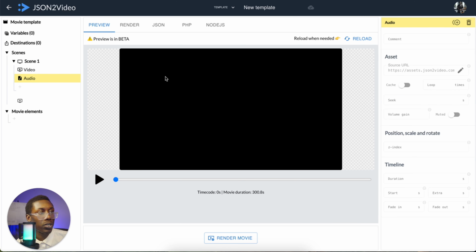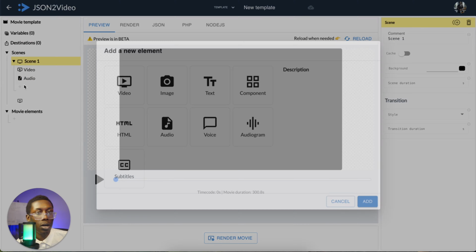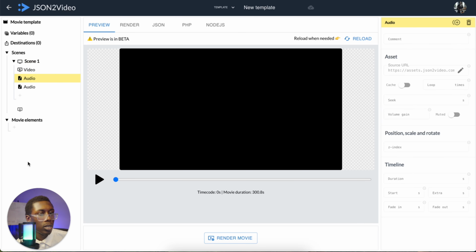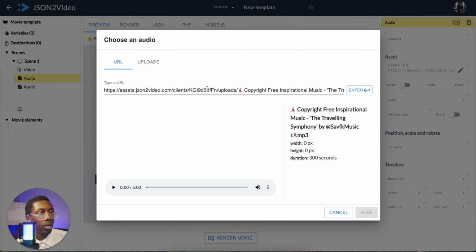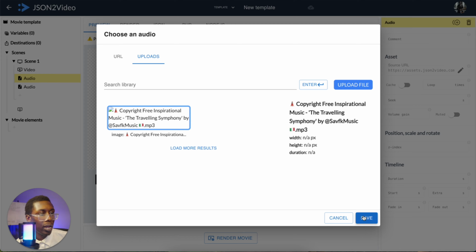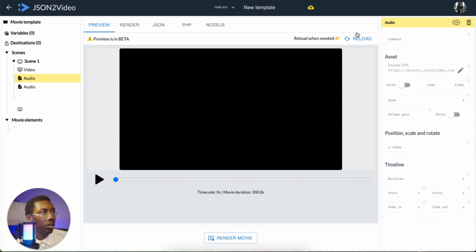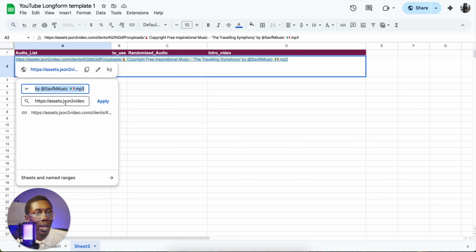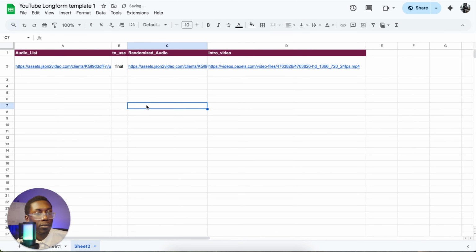Next, you would add your audio. So we'd add audio right here. Audio, add. You come over here. You can upload your URL. You could upload different videos. Right here, I already have one. So I'll click that, and then you save that. And then you copy and paste that URL for randomized audio. And then you copy and paste that URL over here for audio list. And you have to make sure that you copy it in as a link.